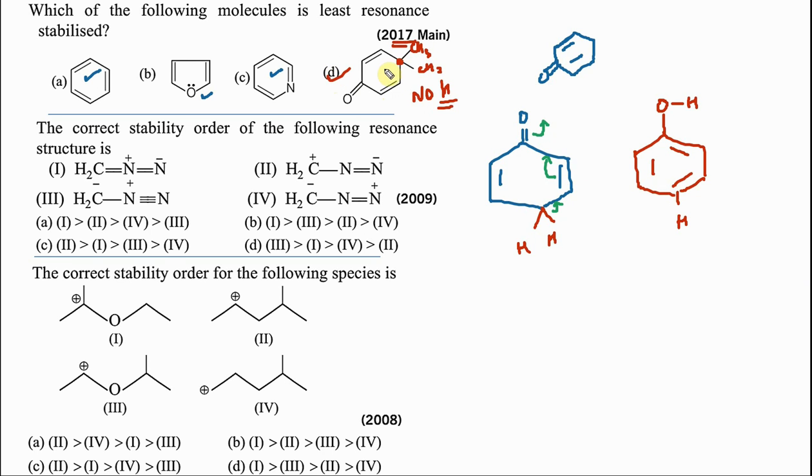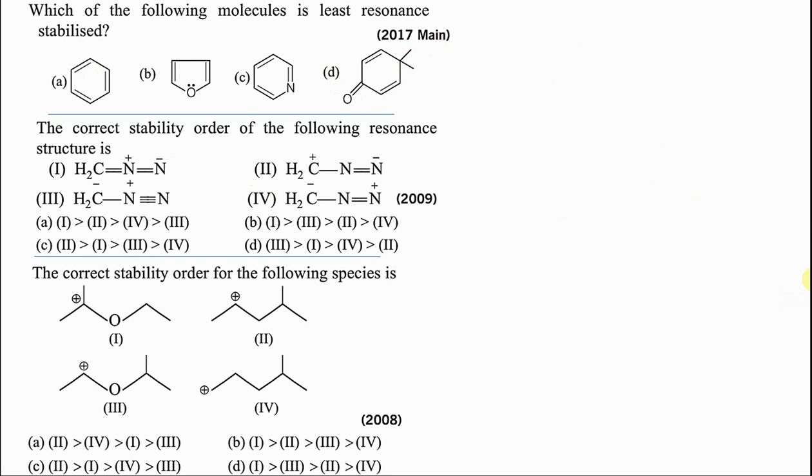JEE Mains 2017. A JEE Mains question gets repeated exactly with the same options in NEET, so you want to be able to look into it. The correct order of stability of the following resonating structures. Now let's look at the rules. What is the rule that we know? We need an octet. Okay, this doesn't have an octet. This nitrogen doesn't have an octet. Here they have an octet. So 3 and 4 are going to be the last one. Okay, sorry, 2 and 4. 2 and 4 are going to be the last one.